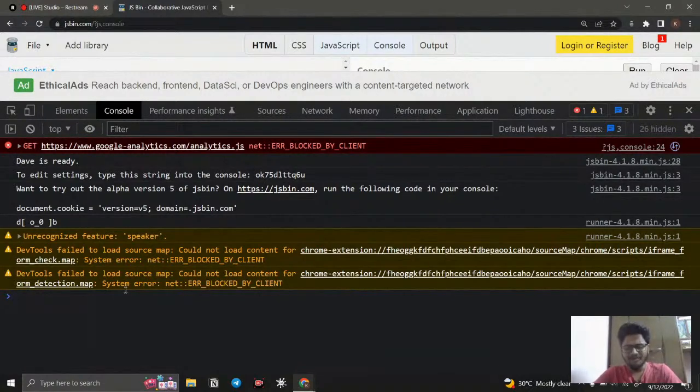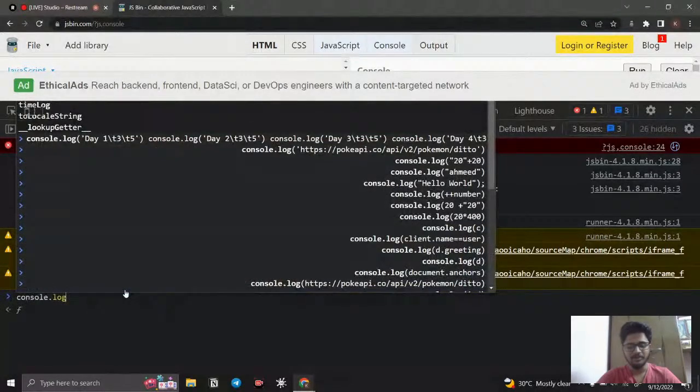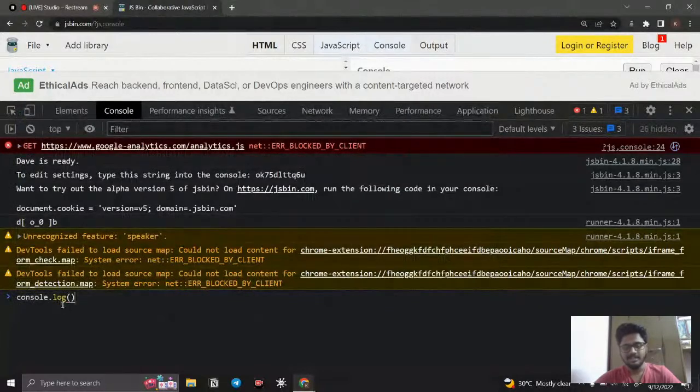In an object we have some methods, the same as in JavaScript we have several methods. One of those methods is called console.log. Don't worry, I will explain. And you need to give the parenthesis. You can see this console.log, right? So console is nothing but I'm calling the console, and log is nothing but a method. A method is nothing but a function, an action is going to happen. What this log will do is, whatever I put inside this log, it will be displayed in this place.